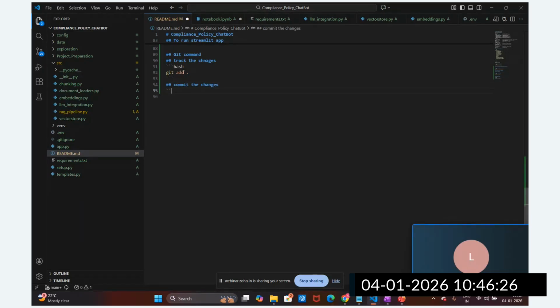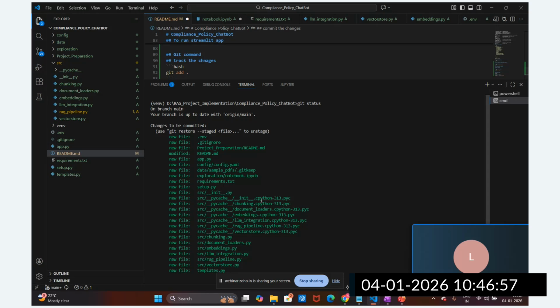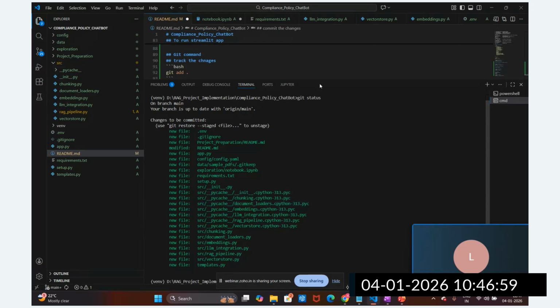We are going to write the command in bash: git commit hyphen m, with a meaningful message. We have to provide a meaningful message as per the changes. Like this. Now let's go back, and then I'm going to commit these changes. So let me clear this out.